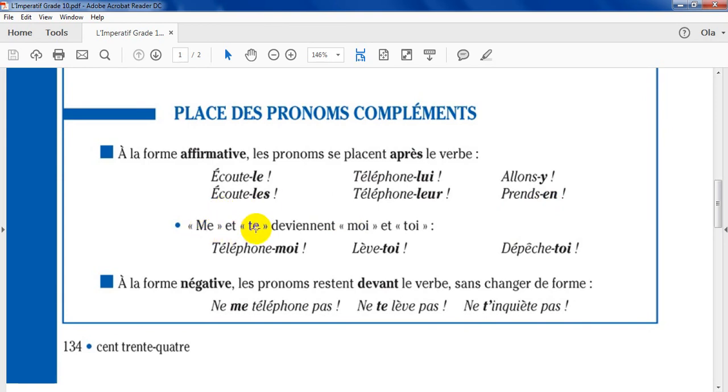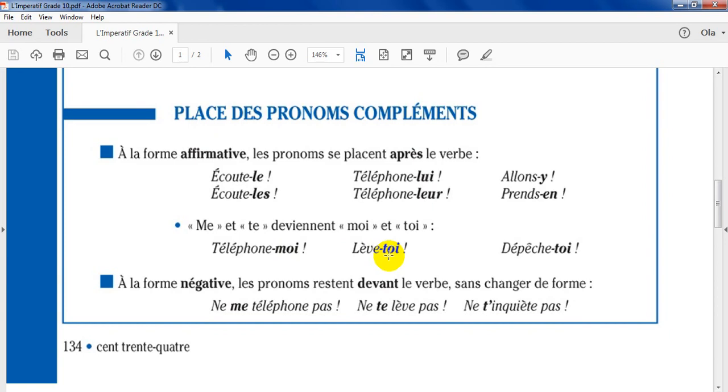Me et te deviennent moi et toi. Téléphone-moi. Call me. The present sentence is tu me téléphones. I cancelled tu. I cancelled the subject. I put the pronoun me after the verb and I change it to moi.